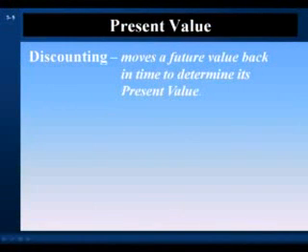Let's move on to present value. The firm's investment and financing decisions require valuing real assets and financial assets. Discounted cash flow valuation calculates the value of an asset as a present value of its future cash flow stream. Discounting is the opposite of compounding. Discounting moves a future value back in time to determine its present value. It determines how much $1 tomorrow is worth today.